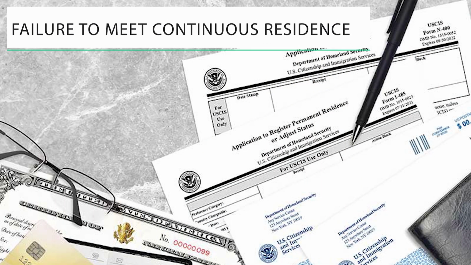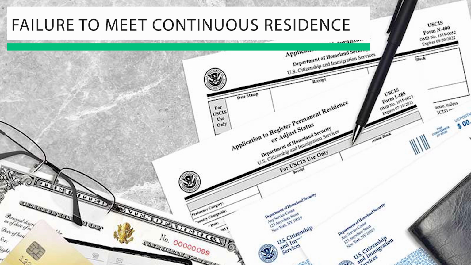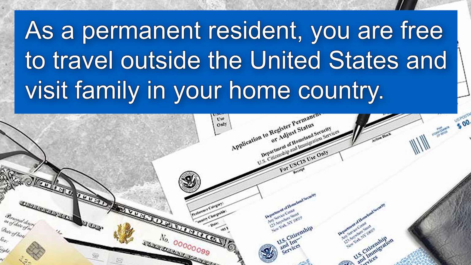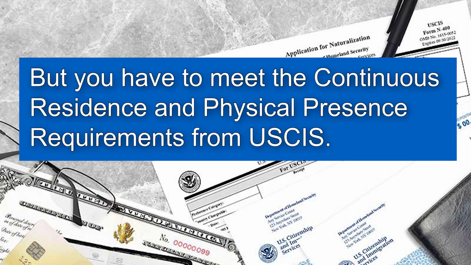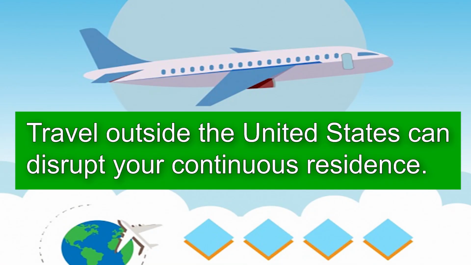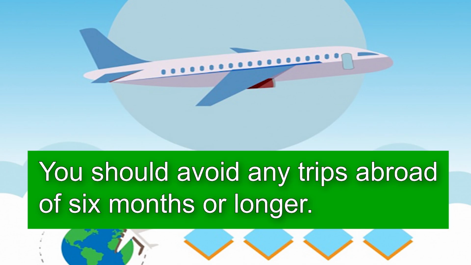The third reason is failure to meet continuous residence and physical presence requirements. As a permanent resident, you are free to travel outside the United States and visit family in your home country. But you have to meet the continuous residence and physical presence requirements for USCIS. Continuous residence means that the applicant has maintained residence within the United States for a specified period of time. Travel outside the United States can disrupt your continuous residence. You should avoid any trips abroad of 6 months or longer.